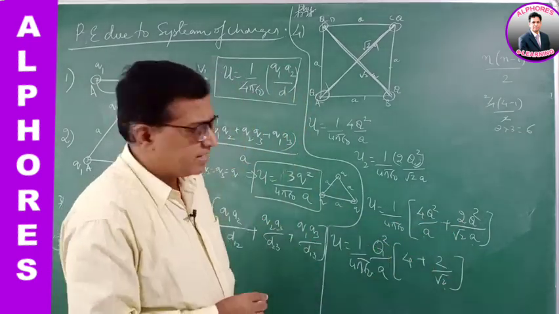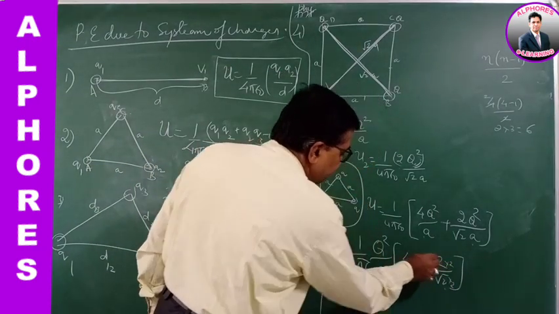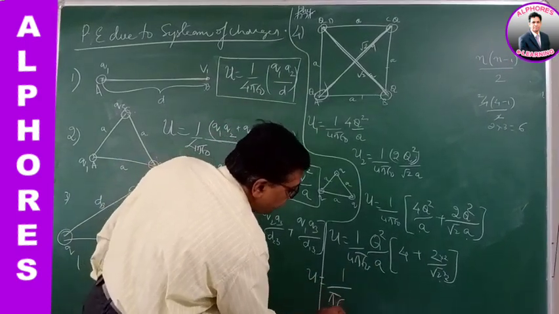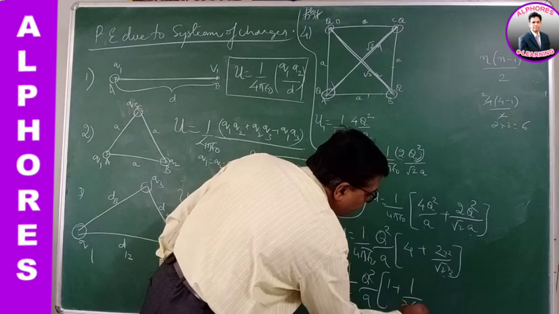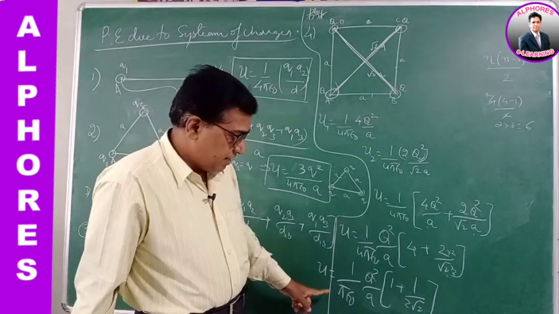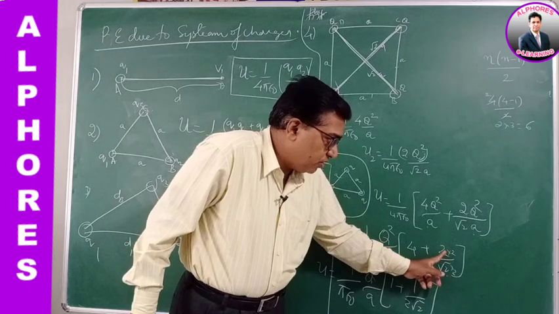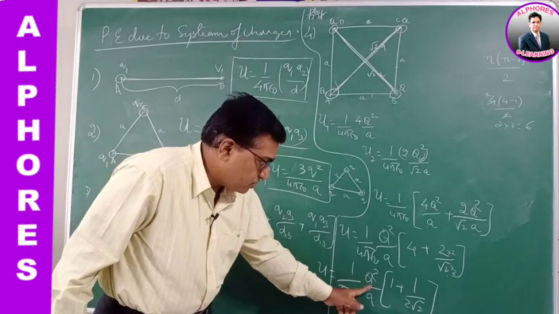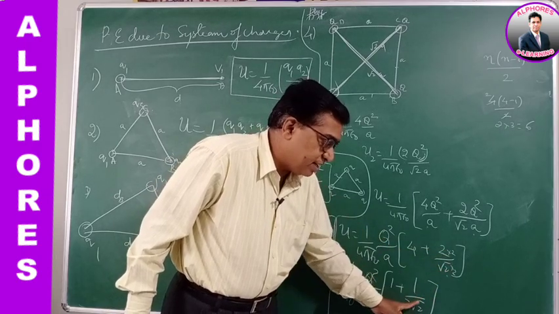You can still simplify it by multiplying by 2 here and dividing by 2, taking 4 common, this 4 you can cancel here. You can still simplify this as U equal to 1 by pi epsilon naught Q square by A, bracket 1 plus 1 by 2 root 2. Now how? Here 4 is cancelled. From this one, I have multiplied and divided by 2 here, so 2 2s are 4. 4 and 4 here, common out 4. Now that 4 is cancelled by this 4. So 1 by pi epsilon naught Q square by A. 4 has come out, 1 remains. Here also 4 comes out, 1 remains. In the denominator, 2 root 2.